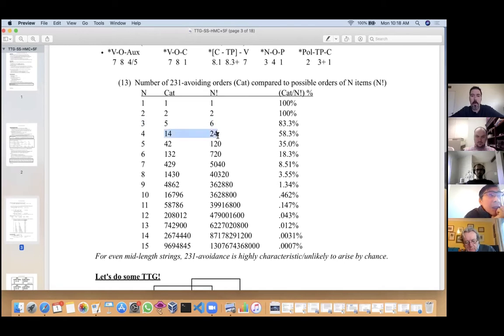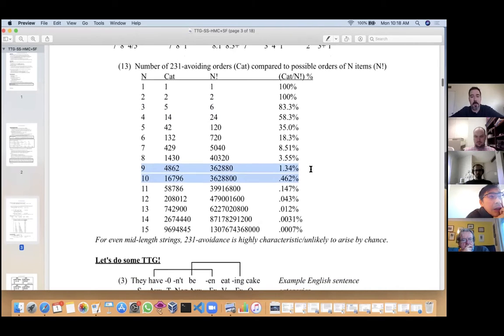14 of 24 with 4 elements. This is the Universal 20 case of noun, adjective, numeral, demonstrative. Cinque 2005 reports 14 of these orders are attested, a little more than half. But as we get to say, 9 or 10 elements, we're down to 1% or less of possible orders actually fit this condition. By the time we have 15 elements, 1 order in 100,000 actually obeys this condition. So the longer it is, the more restrictive. And this is very informative if you're a child trying to discover the structure of your language, especially if there is some variation in word order. Might also be useful for building software to automatically discover language structure and so on.